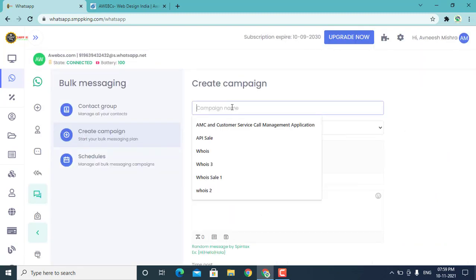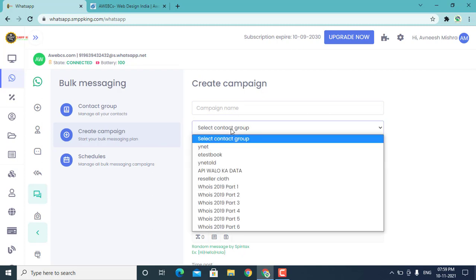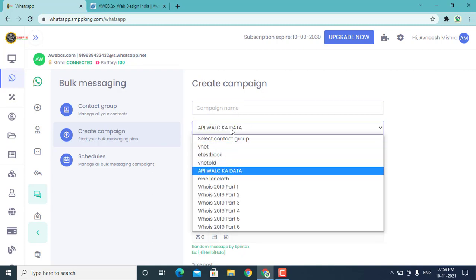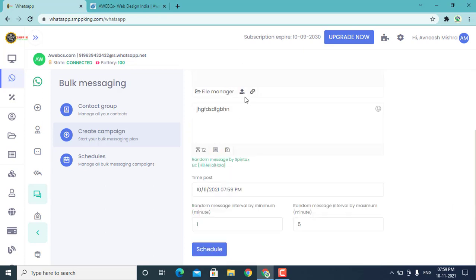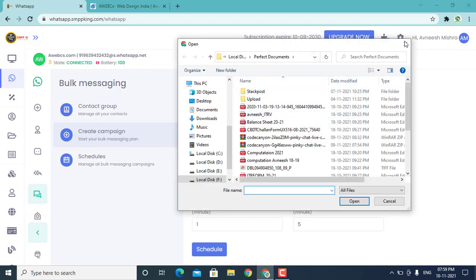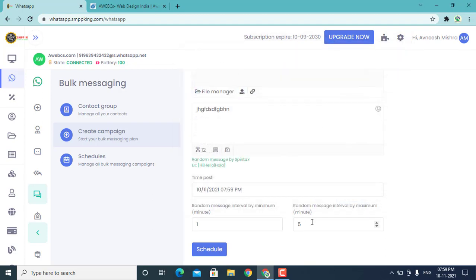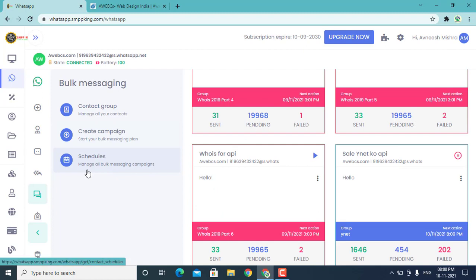You can send a campaign by giving the campaign name. Select the campaign you want to proceed with, and which kind of group. Okay, you can enter whatever message you want to send here. You can select images or videos, upload whatever you want, and you can put a time interval between messages. It's recommended to avoid any kind of blockage, but it's completely on the official API, so mostly it will log out your account. Most probably it will not suspend or ban your number.